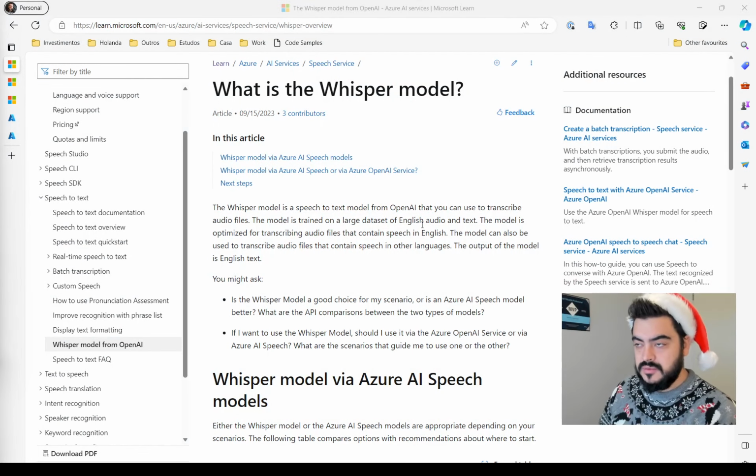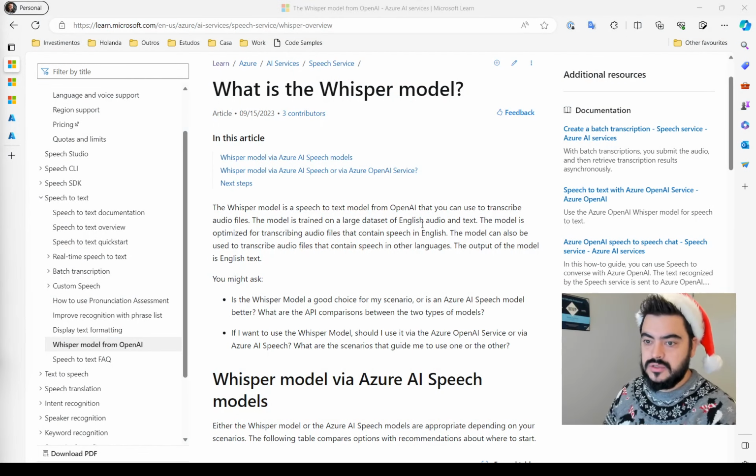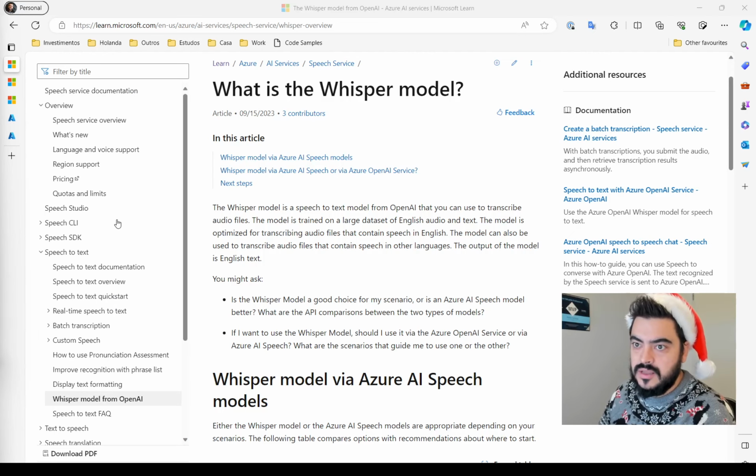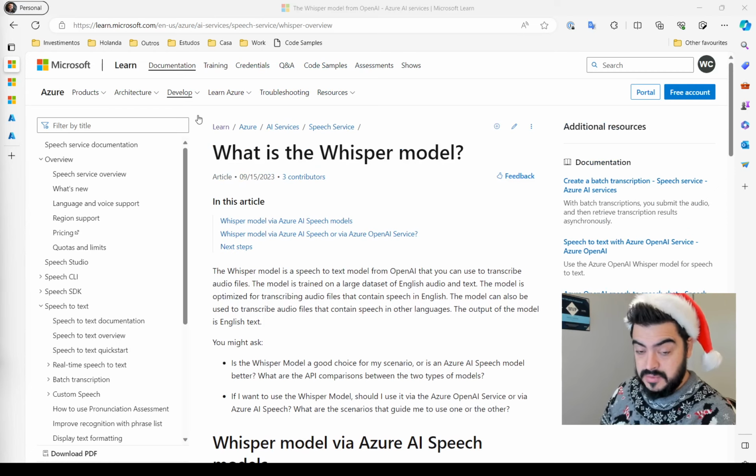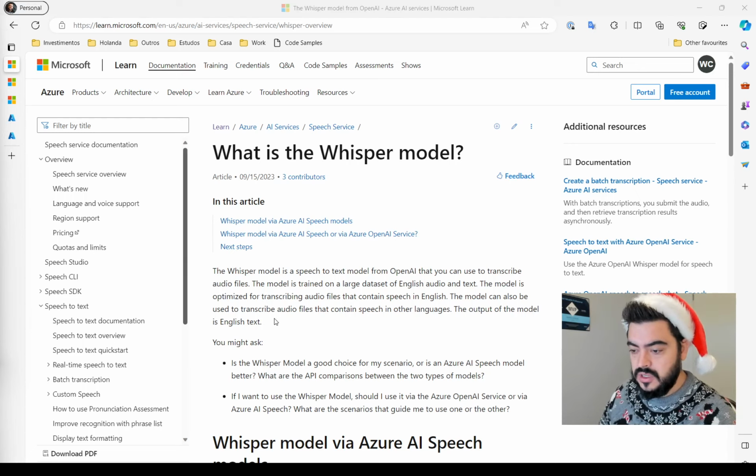Before we start, I'd like to show where we get the documentation from, so from where we are learning. Basically, Microsoft has very good documentation about the AI topics, so you can follow the instructions there, but we are going to use this as our baseline for what we are learning.